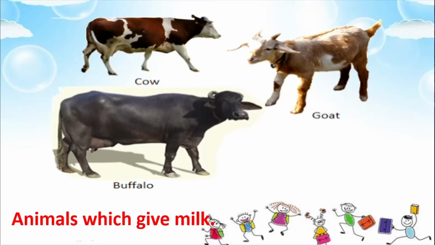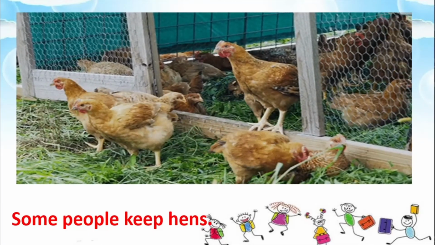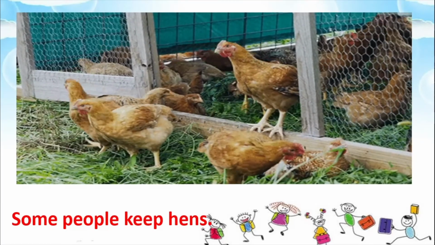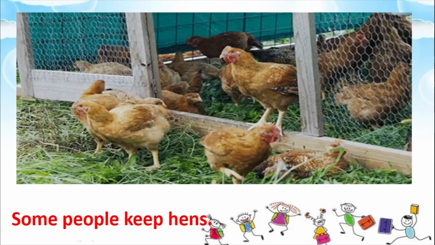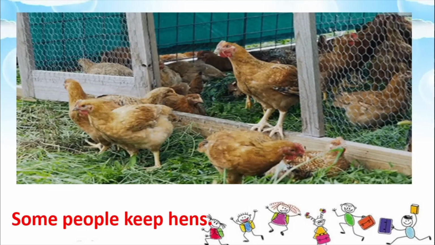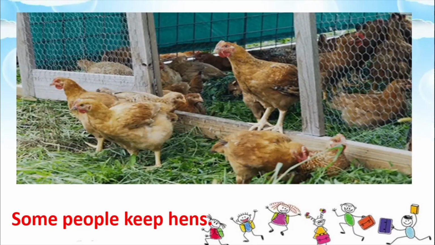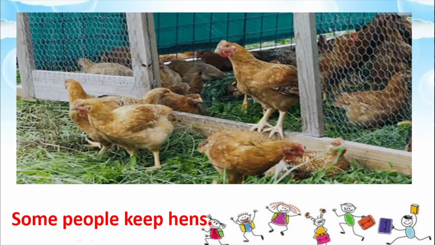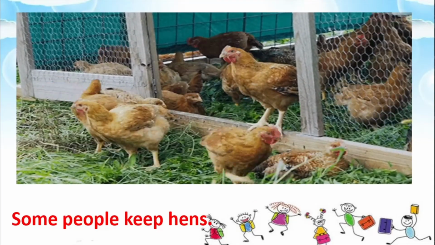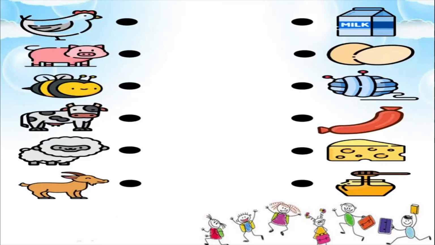Now we also have some animals which are of use to us in the way that they give us eggs. So people keep hens because these hens, they lay eggs, and we eat those eggs. We make curry with them, we make omelette out of these eggs. All right, and we also eat the flesh of these animals. Chicken we eat. Okay, so people keep hens also. Now you will see that there are various things that we get from these animals.